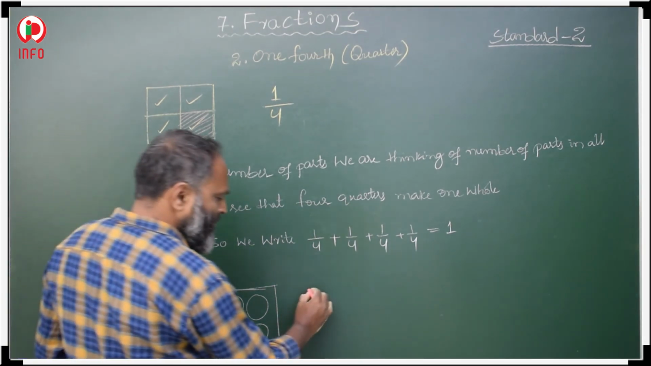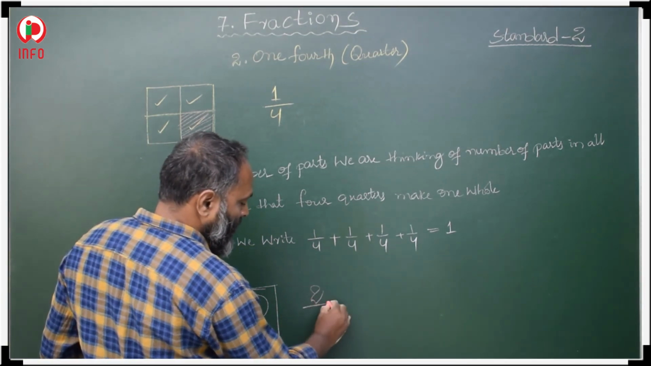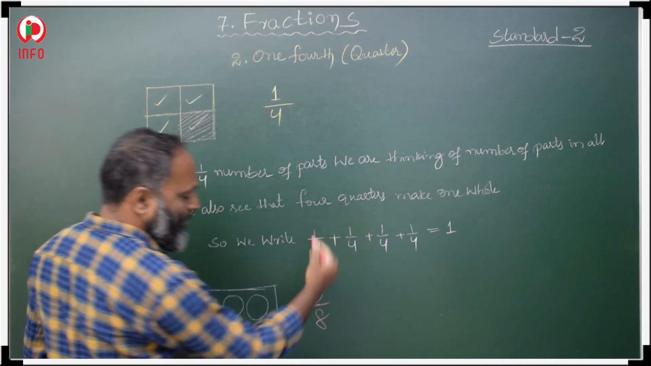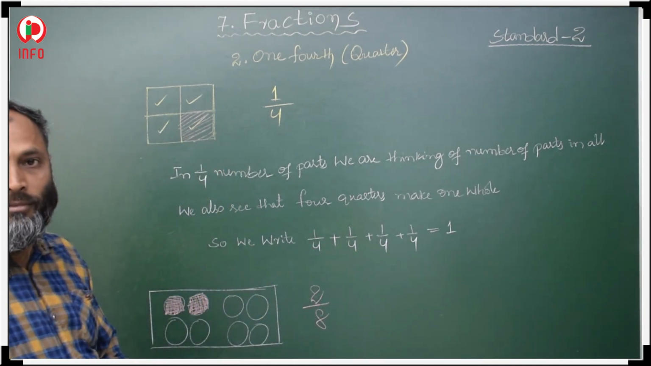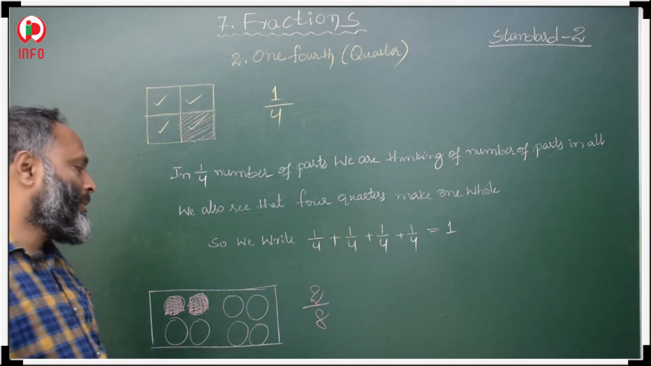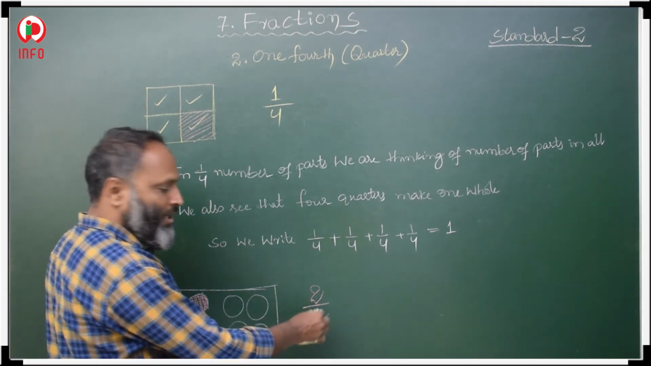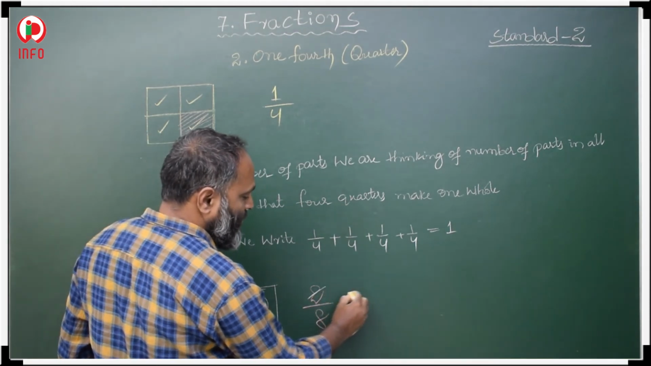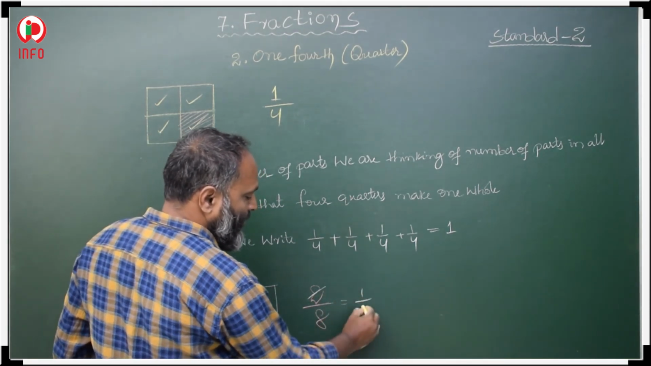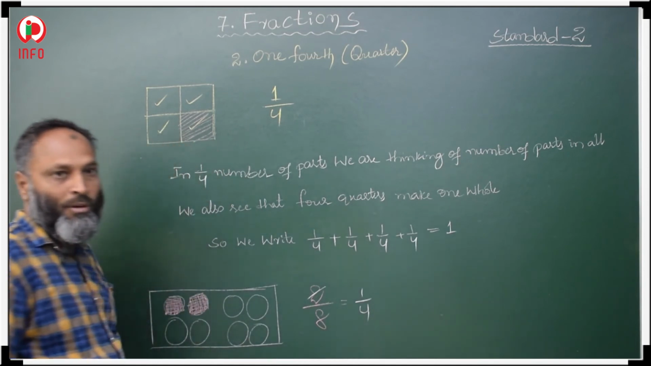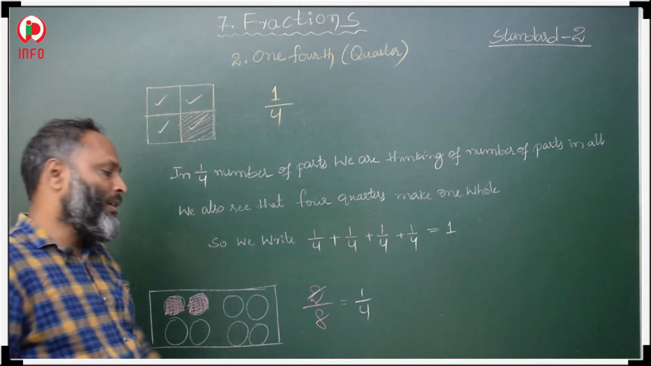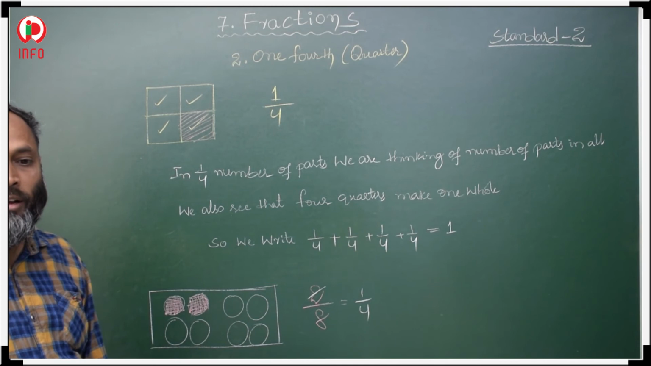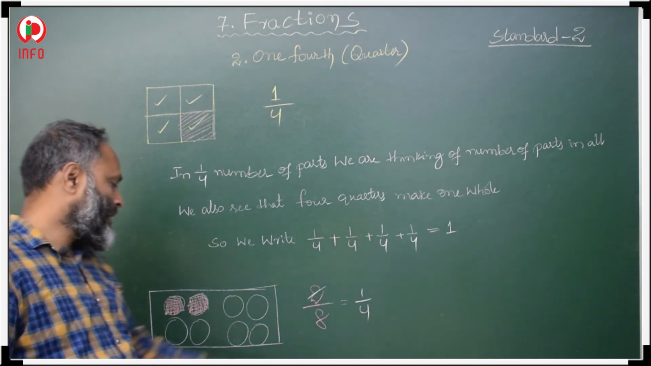See here, 2 circular objects are shaded out of 8. These 2 are divisible by 2. 2 ones are 2 and 2 twos are 4. So, that is 1 by 4. It means 1/4 of the objects is shaded. Okay.